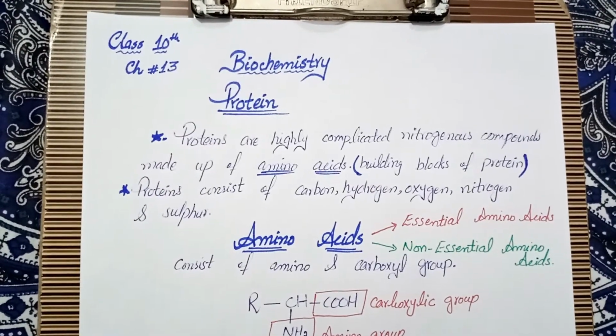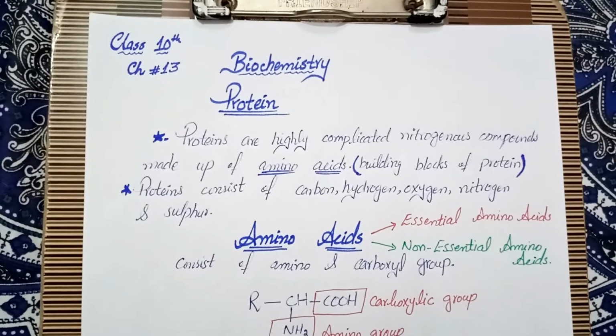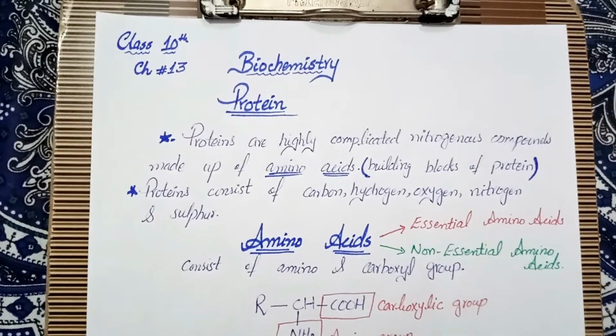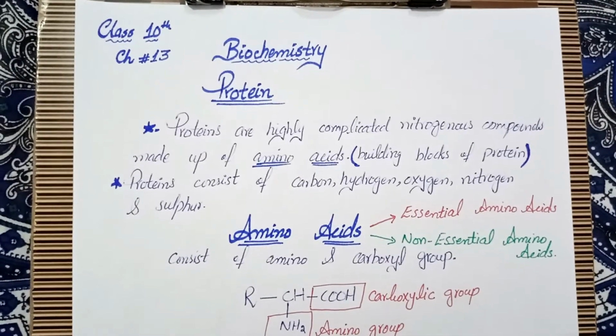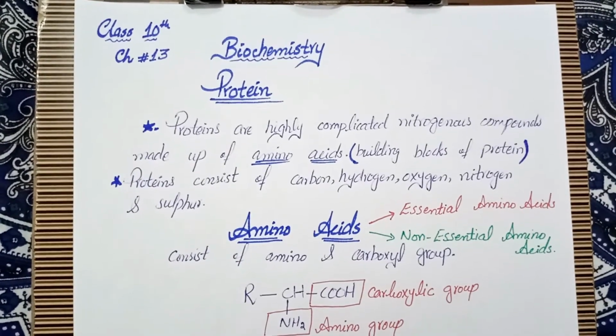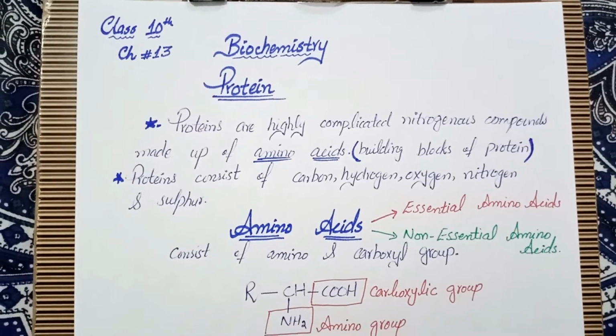So proteins are found in the muscles, skin, hair, nails, wool and feathers. All these body parts are non-bony, they don't have bones. So proteins are mostly present in the parts where no bone is present.